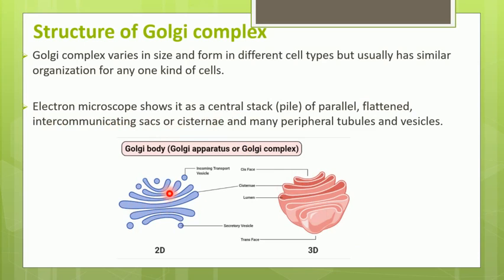A single sac is called a cisterna, and there are many such cisternae present parallel to one another. Along with cisternae, there are two other elements which constitute the Golgi complex, that is tubules and vesicles. Remember that the Golgi complex, like the endoplasmic reticulum, is made up of three components: cisternae, vesicles, and tubules.